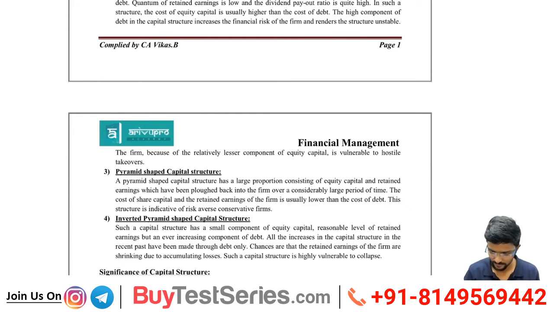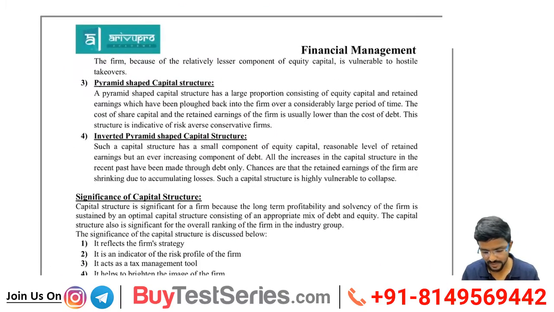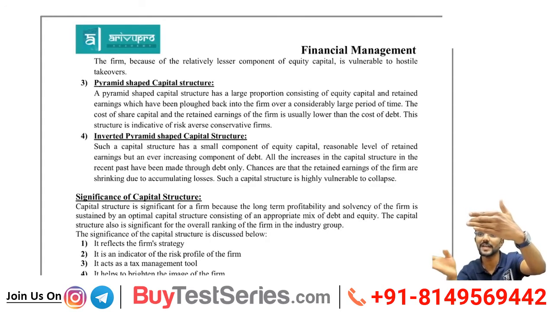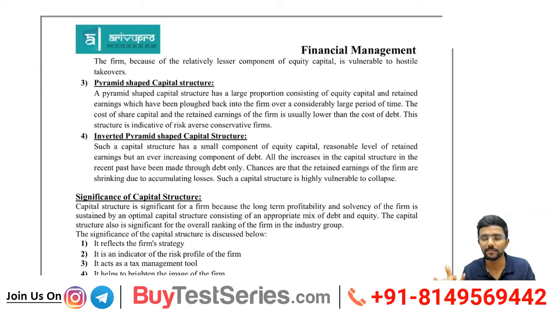Pyramid shaped capital structure. The pyramid shaped capital structure has a large proportion consisting of equity capital and retained earnings, which have been ploughed back into the firm over a considerably large period of time. Simple, sir. In this, most of the capital will be in the form of equity, either equity share capital or retained earnings. How will I get retained earnings? By ploughing back the profits. Whatever profits I am earning every year, I am retaining in my company itself. I am not paying dividend here, because I am using that money for expansion purpose.